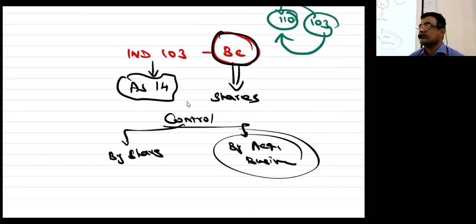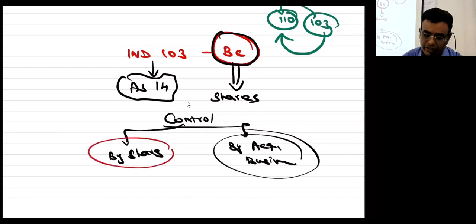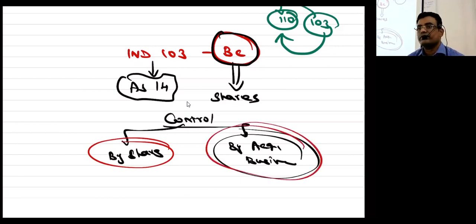You can buy shares, you can buy a business, then automatically control will come to you. Yes or no? Everybody is getting connected with me. So please understand, I may hold such a relationship because I have acquired more than 50% of the shares, or by acquiring another business of the company.